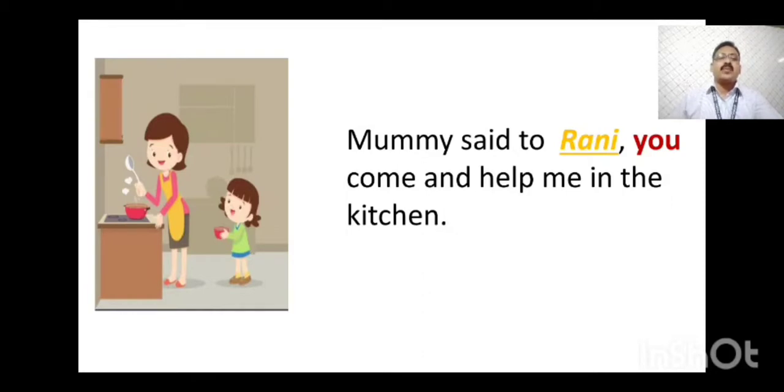You come and help me in the kitchen. You is a pronoun which we can use in both male and female sentences. If the noun is male, you can use you. If the noun is female, you can use you. Here we are talking about a female, that is Rani. So instead of writing Rani again, I have used the pronoun you.